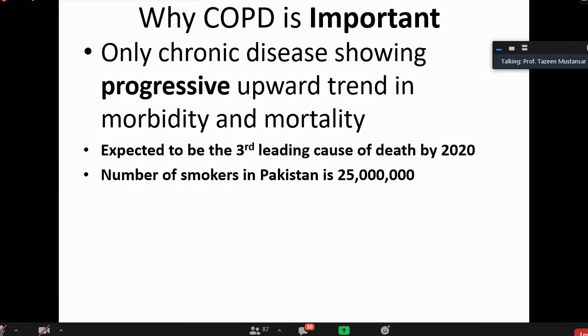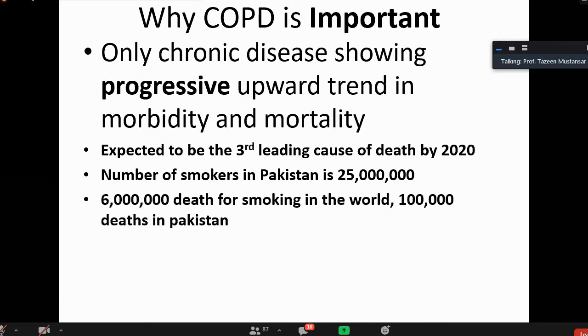expected to be the third leading cause. It is an old figure, so it should have increased now. The number of smokers in Pakistan is about 25 million. 6 million deaths from smoking occur in the world. Out of those 6 million deaths, 100,000 deaths occur in Pakistan.